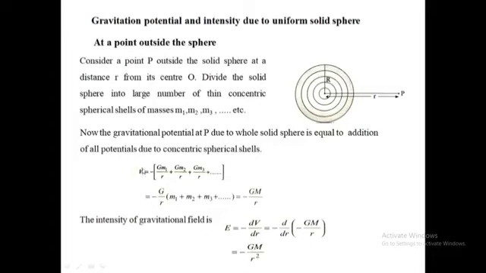Therefore, from this we get capital V equal to minus Gm1 upon r plus Gm2 upon r plus Gm3 upon r and so on, which is equal to, taking minus G upon r common, m1 plus m2 plus m3 and so on. Therefore, from this we get minus G capital M upon r. The intensity of the gravitational field is given by E equal to minus dV upon dr, which is equal to minus d by dr of (minus GM upon r).